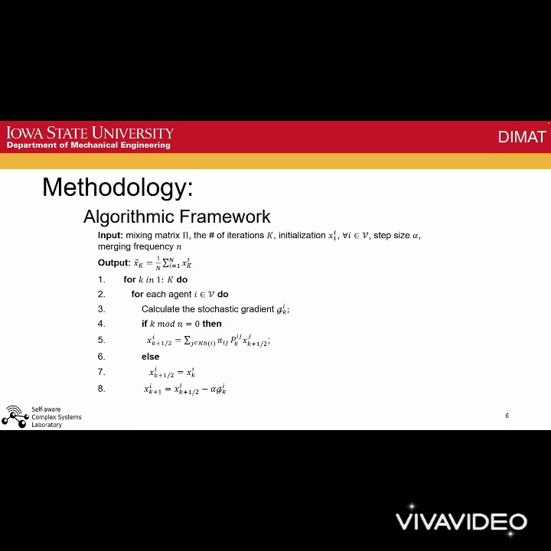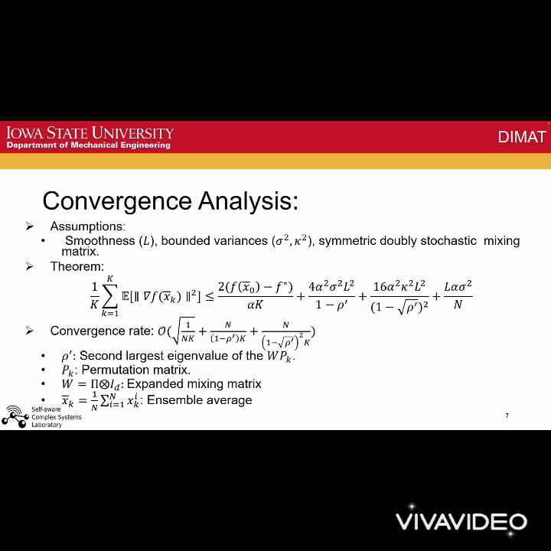This is the mathematical representation of our algorithm framework, and this is the result of our convergence analysis. We have assumed that our objective function is smooth and non-convex, and we have both local and global bounded variance. Additionally, our mixing matrix is symmetric and doubly stochastic. The main highlight of our finding is the error band, as can be seen here, and this is our convergence rate, which is still sublinear.